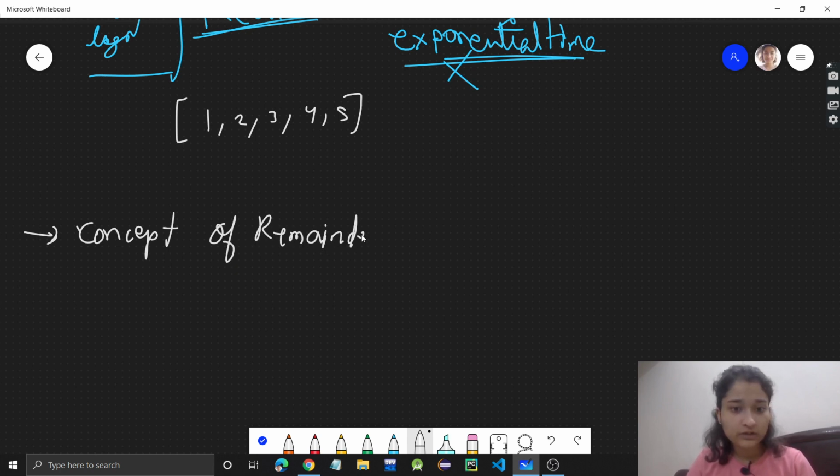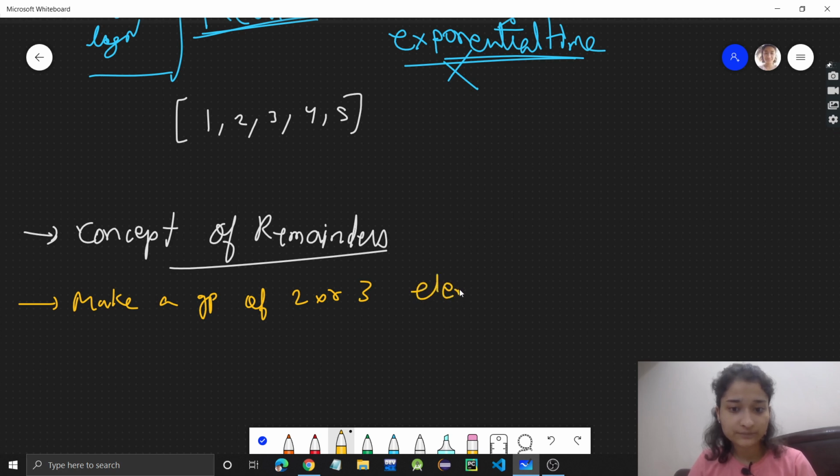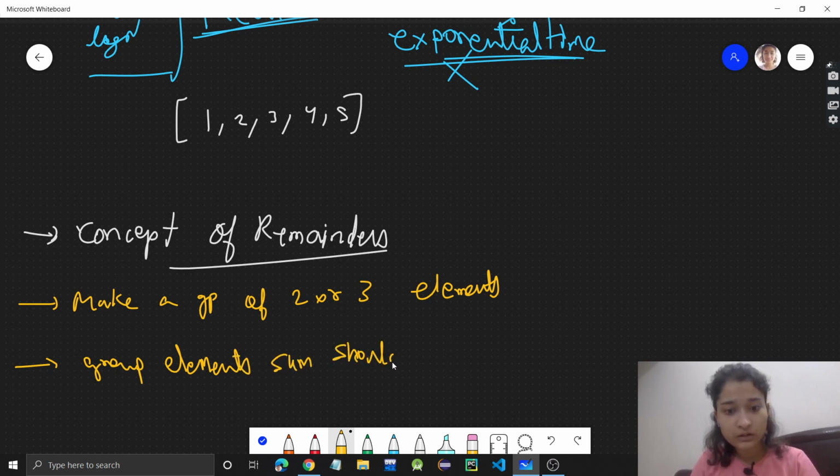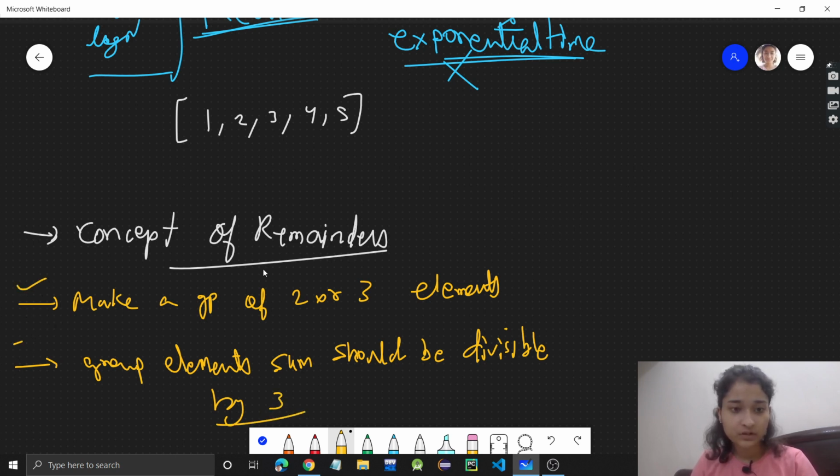Let's see how we do that. In this problem, what we need to do is make a group of 2 or 3 elements, and the sum of those group elements should be divisible by 3. These two conditions are there.